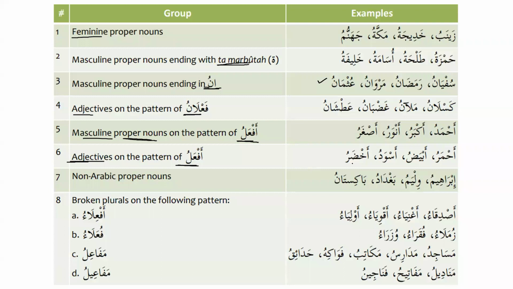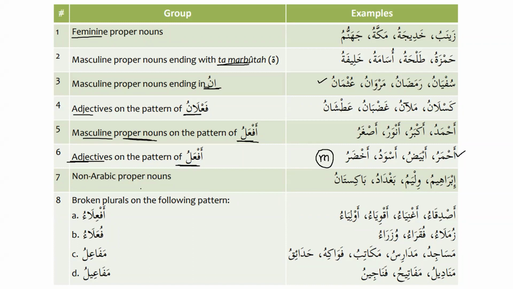All the colors that come on the pattern of af'alu are also al-mamnu min as-sarf. Please remember that these are masculine colors. We have different colors for masculine and different colors for feminine, and in this lesson we are going to focus only on the masculine colors.